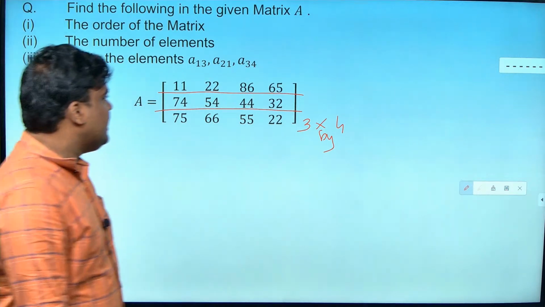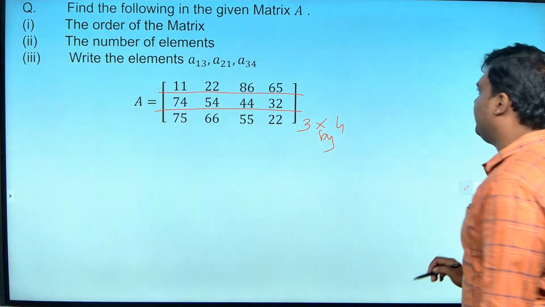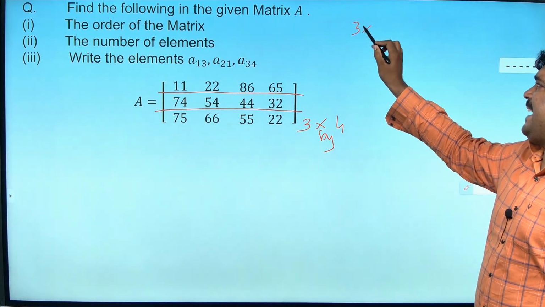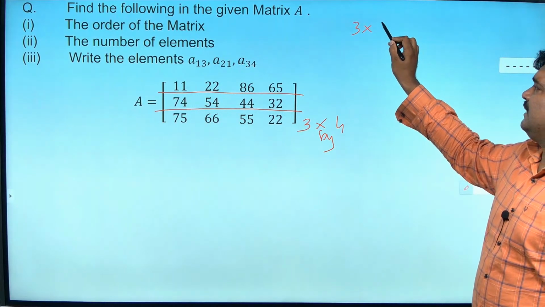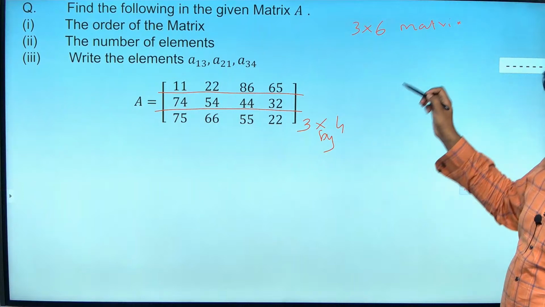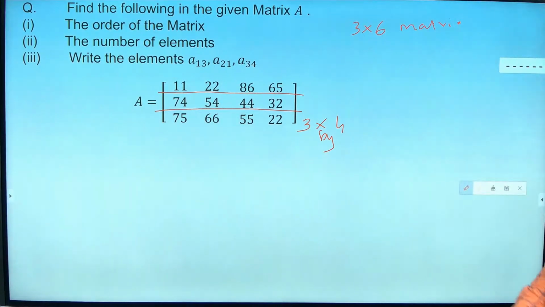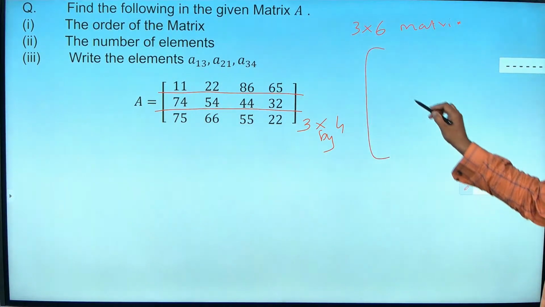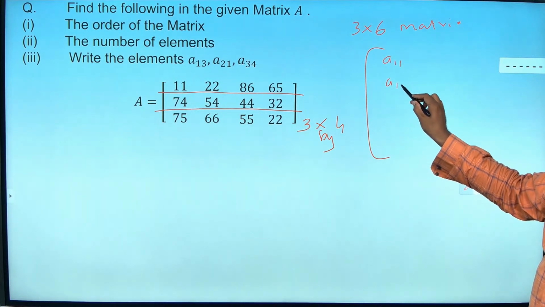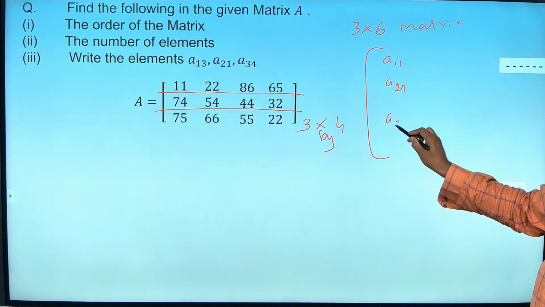Okay, see now, if I am asked to write a 3 by 6 matrix, the general structure of a 3 by 6 matrix is going to be A11, A21, A31.